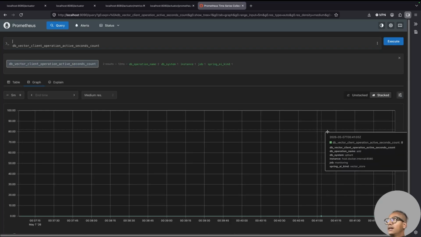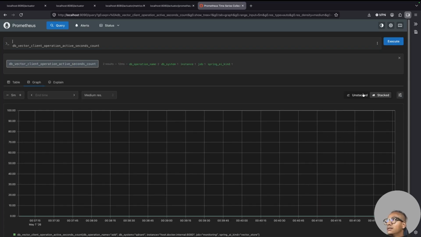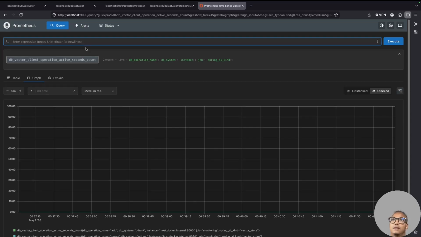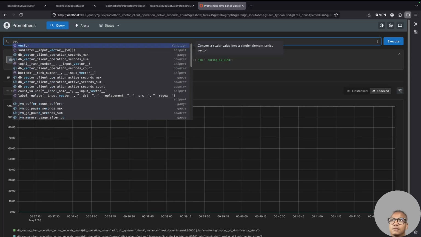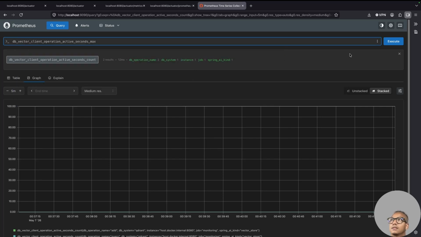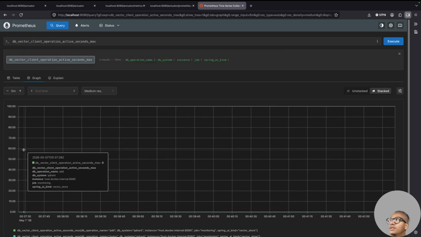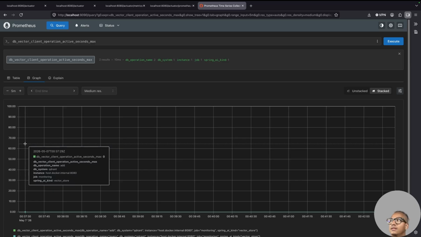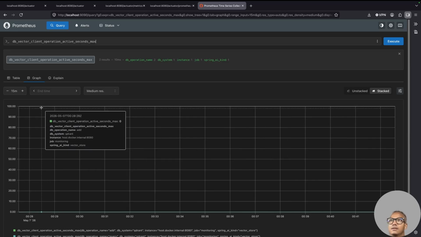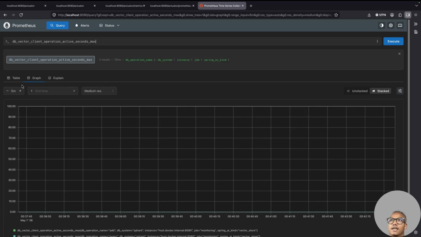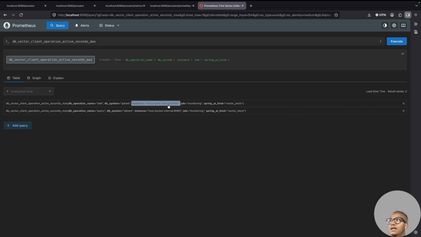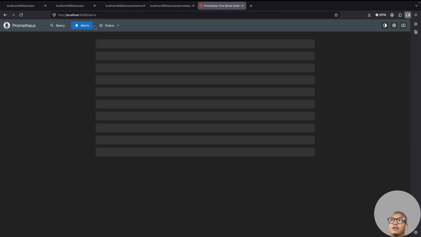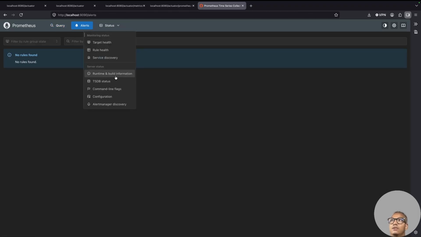Then execute it. I see nothing here. There's no active vector database thing happening. Okay, let's do it. Let's see if there are other max seconds. So there, it looks like something here. A little bit of things here. These are a few things you can play around with, time, and this is the graph, the table would be like this. So there's nothing related to this one, right? And there's alerts, and you can see all the information here.